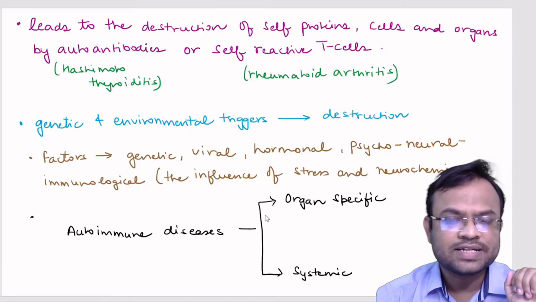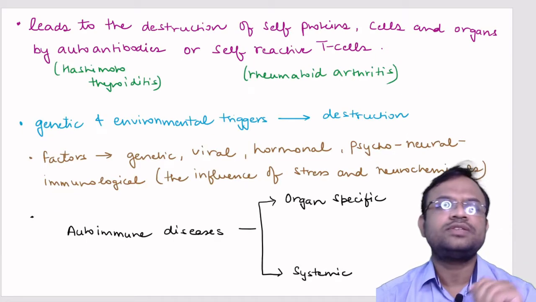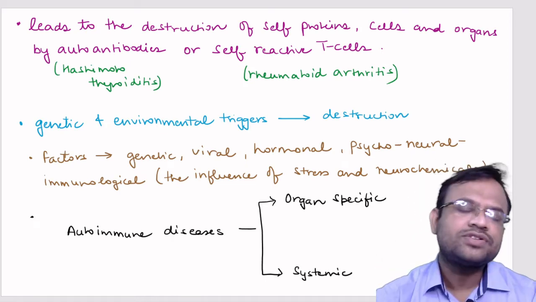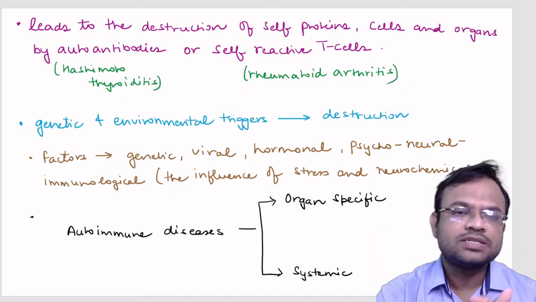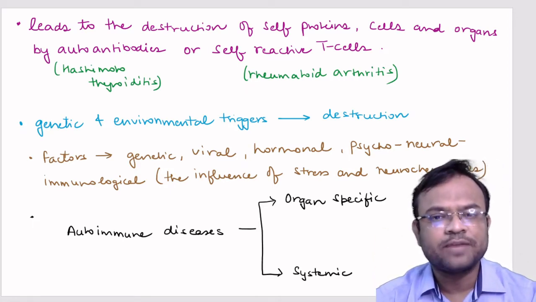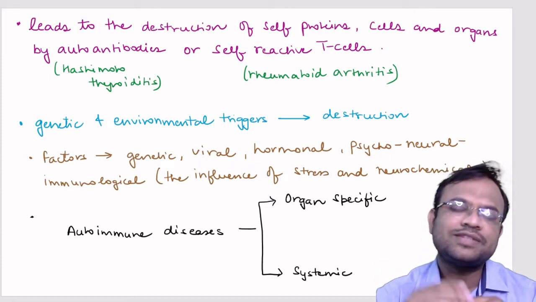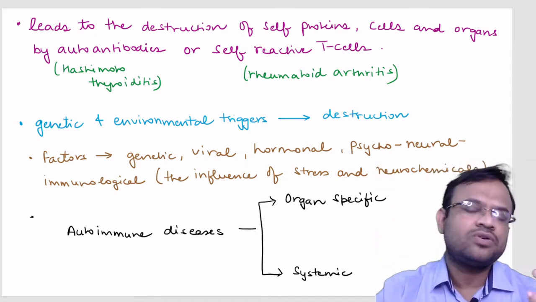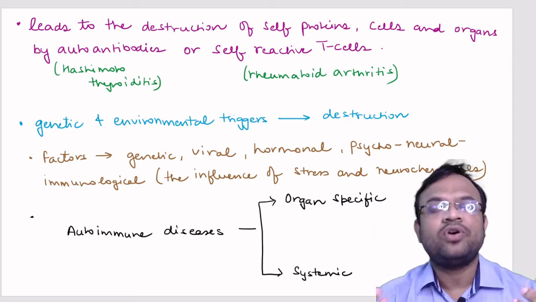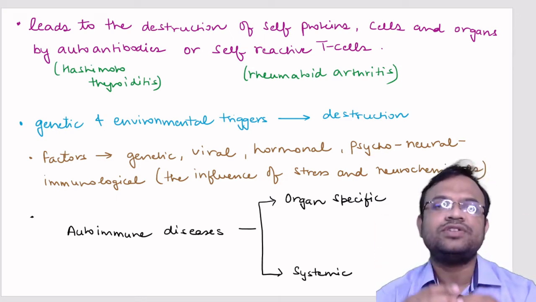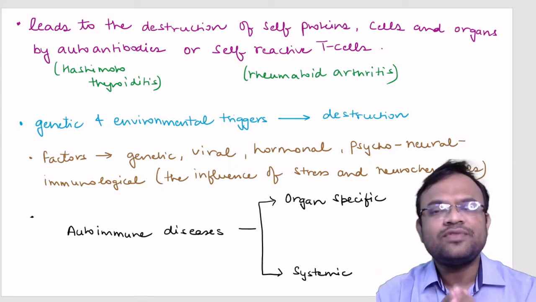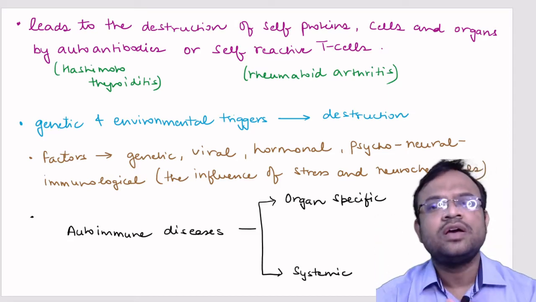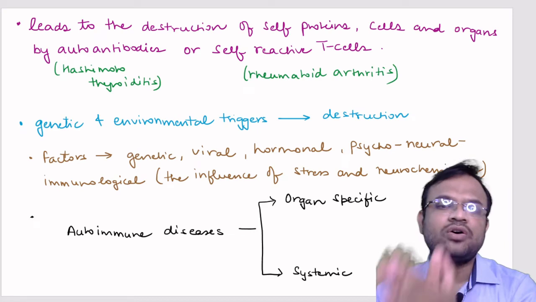Now let us move on to the second slide. In the first point you can see that autoimmunity leads to the destruction of self proteins, cells and organs. Why am I saying that? Because your body is composed of cells, tissues and organs. When your autoantibodies or self-reacting T cells are activated, they will start inflicting damage upon your organs, your cells, your tissues. This comes as a result of autoimmunity.